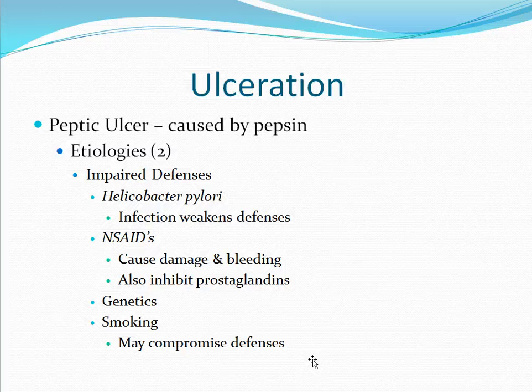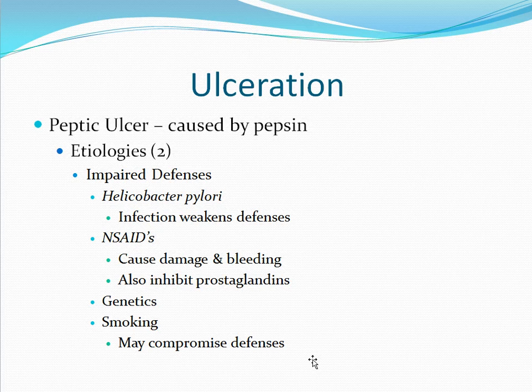NSAIDs, such as aspirin and indomethacin, can cause damage and bleeding to the gastric and duodenal mucosa. This results in exposing the deeper layers to acids and pepsin. NSAIDs also inhibit prostaglandins. Prostaglandins help to stimulate mucus secretion. So, in other words, the NSAIDs are compromising our defenses by preventing the production of this protective mucus. Genetics can also cause impaired defenses.